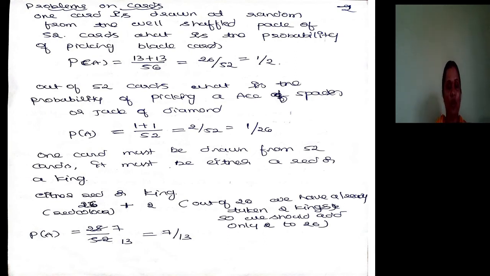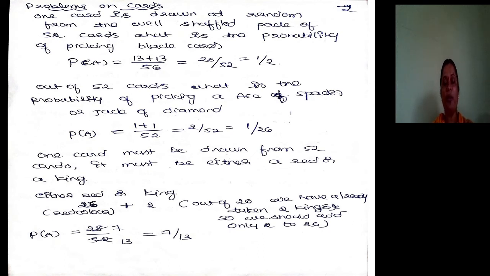In diamond, there is only one jack. So 1 plus 1, 2 divided by 52. When there is the word "or," you need to add the favorable outcomes. Did you get my point? That's why 1 plus 1, 2 divided by 52. If you simplify, 1 by 26.